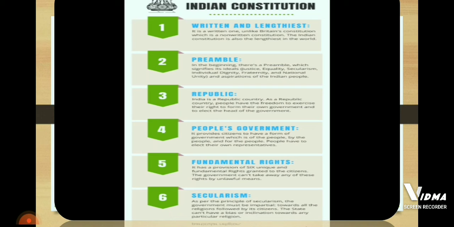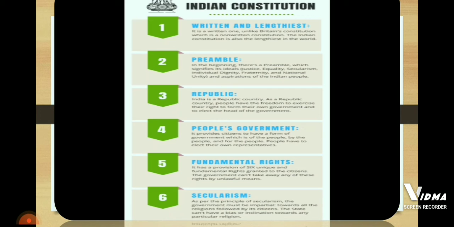Next, people's government. That is, it provides citizens to have a form of government which is of the people, by the people, and for the people. People have to elect their own representative, right?